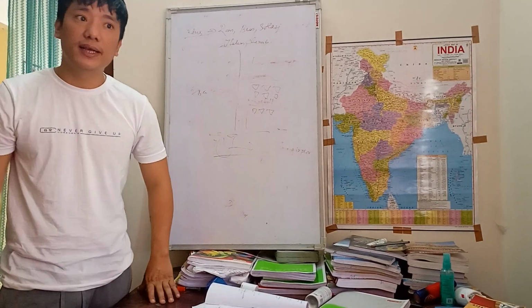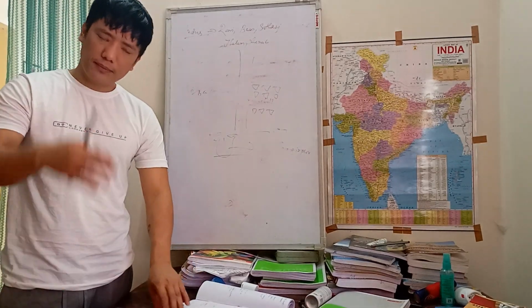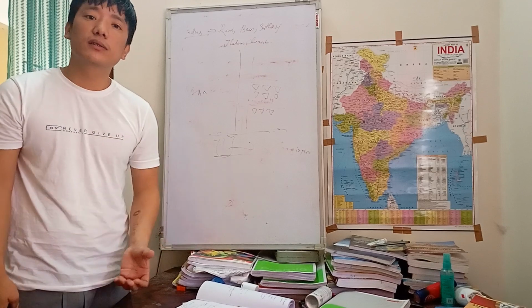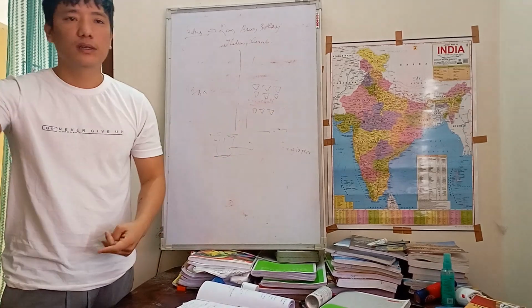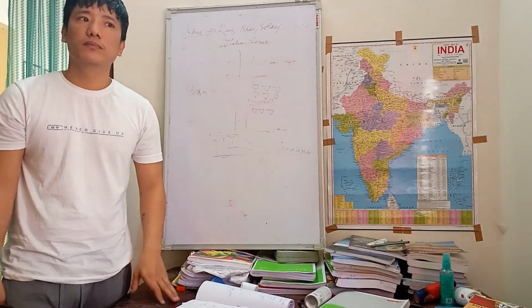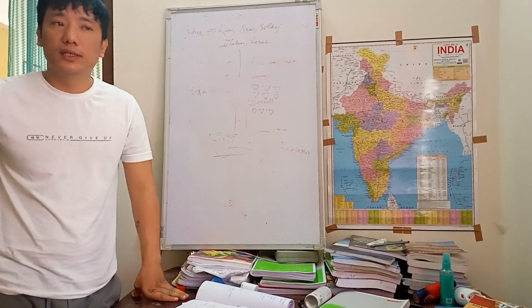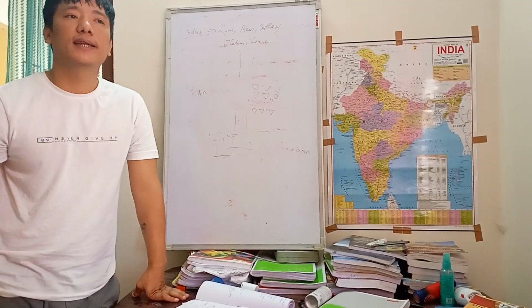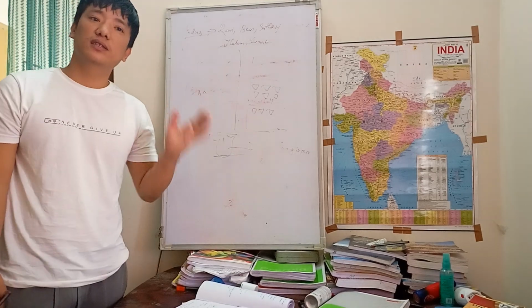They used burnt bricks, and they were traders and merchants. They used to trade with Mesopotamia, Egypt and the Middle East, and they used to do agriculture and domesticate animals. So this was in short about the Indus Valley civilization and its decline.